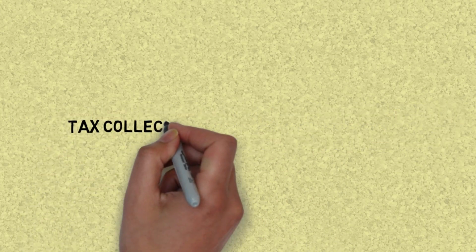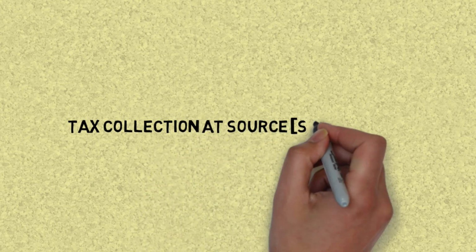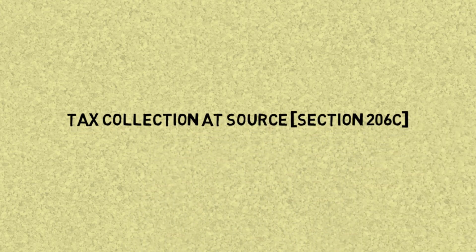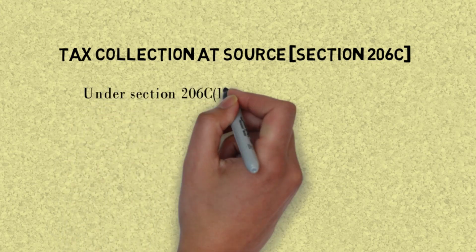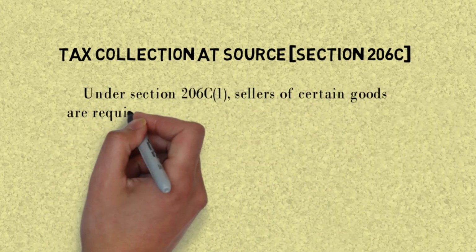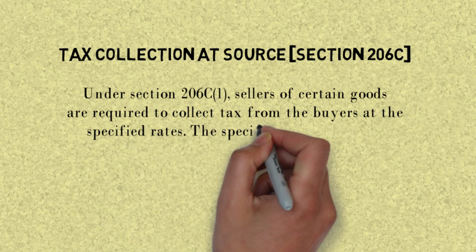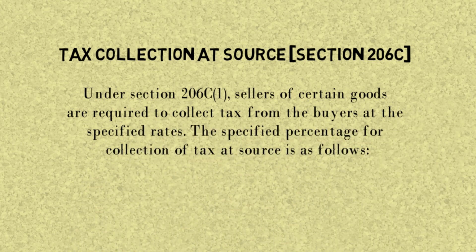Now let us see the tax collection at source under section 206C. Under section 206C, subsection 1, sellers of certain goods are required to collect tax from the buyers at a specified rate.